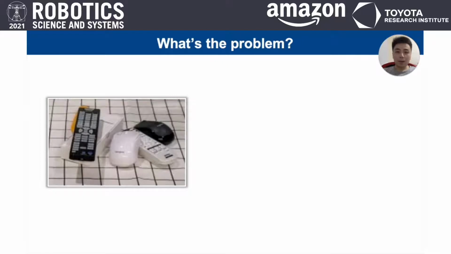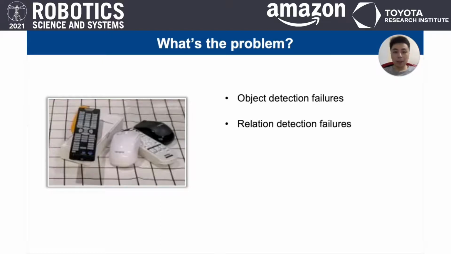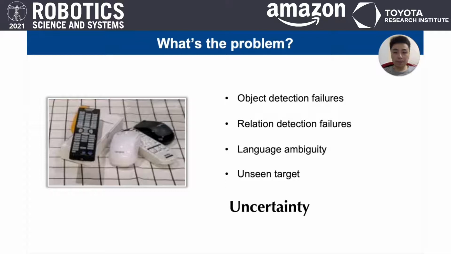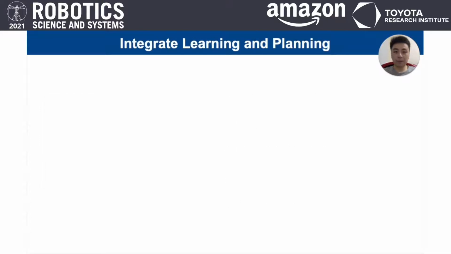The answer is that the visual models are not always reliable. There could be object detection failures, relation detection failures, language ambiguity, or the target might be occluded. Such uncertainty should be properly handled during grasping.